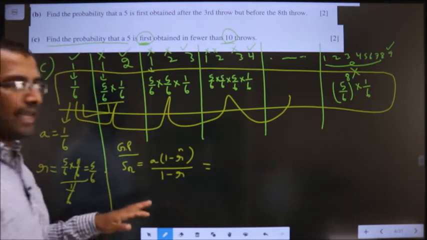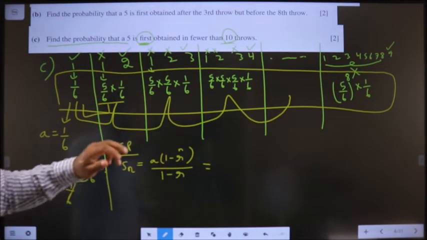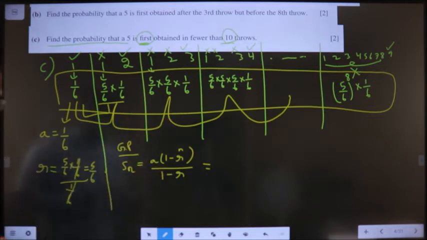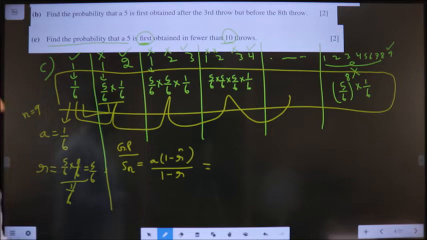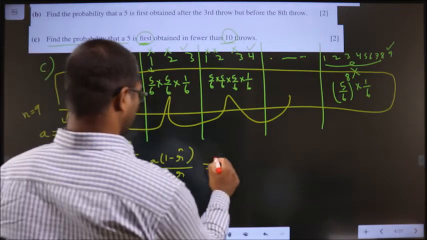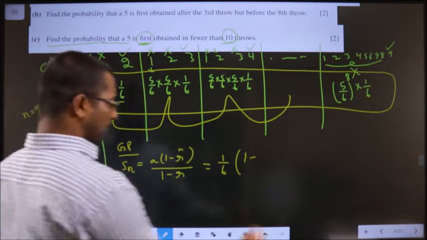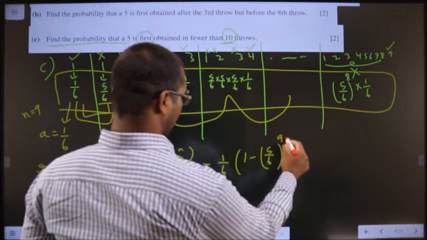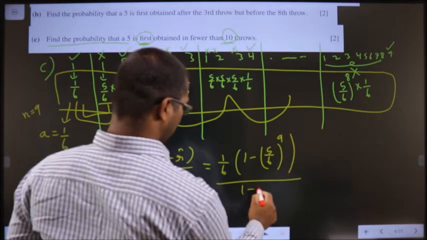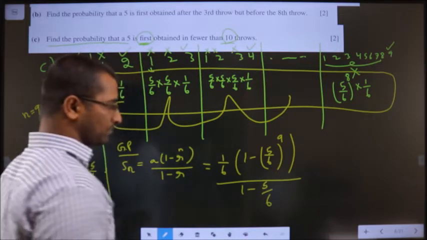And what is N? How many terms are we adding? We are adding till 9. So N value is 9. Okay. So A is 1 by 6, 1 minus R, 5 by 6, power N by 1 minus R, 5 by 6.